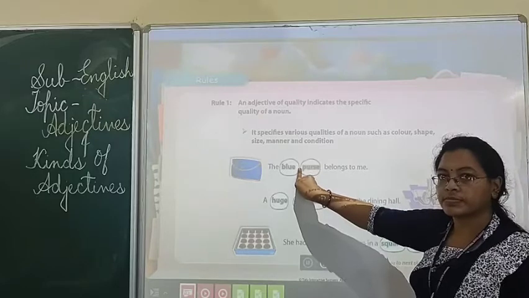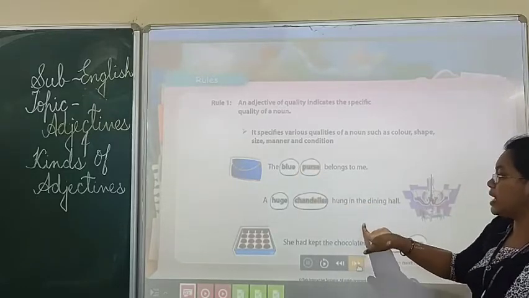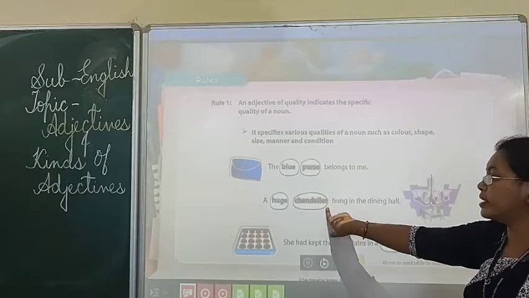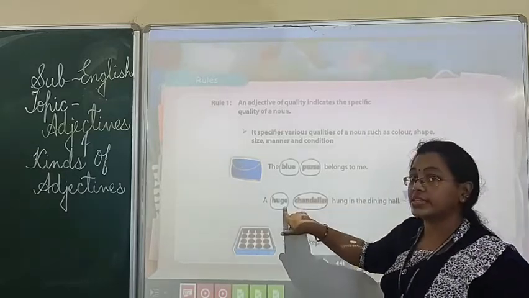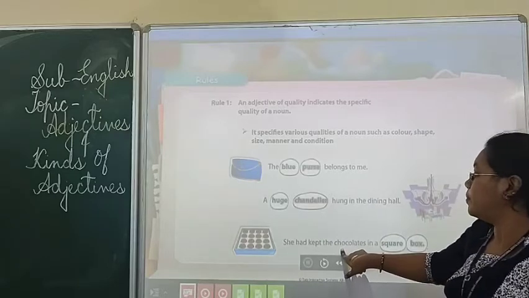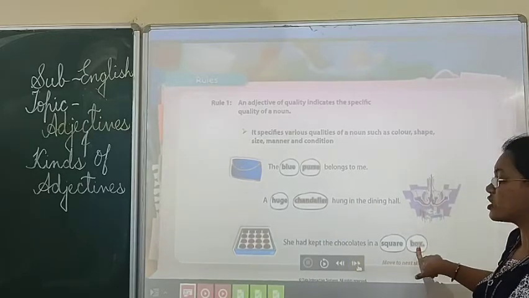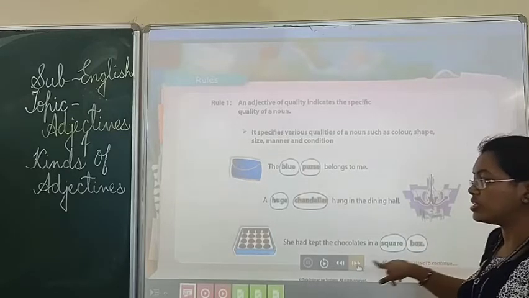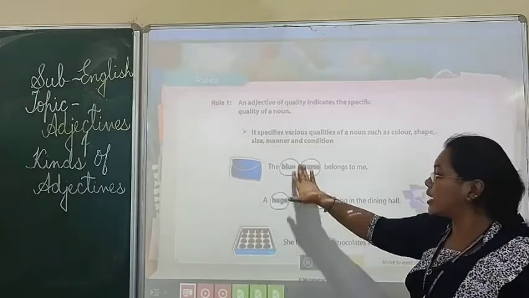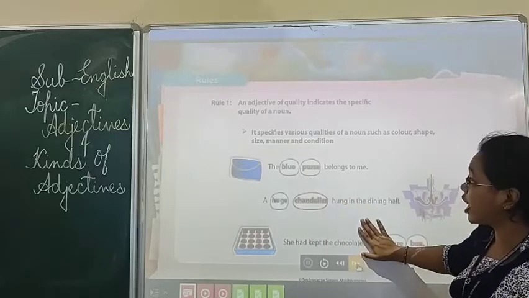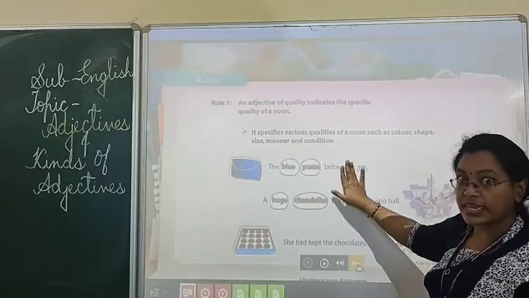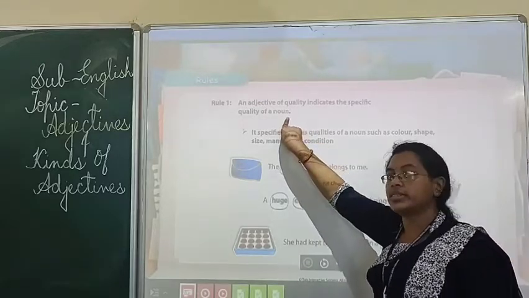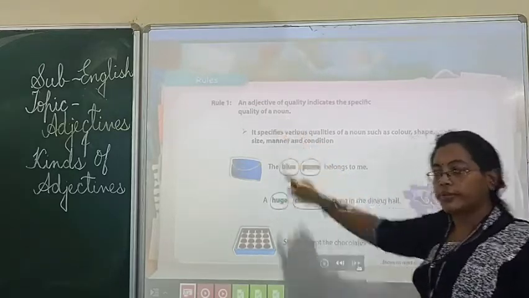Blue color purse. Here also you see, a used umbrella hangs in the dining room. Here he is saying that it is used. Here she had kept the chocolates in a square box. Here square shape. It shows what is the shape of this box. So here color, then shape and size. It tells what type of quality the noun is. Okay?